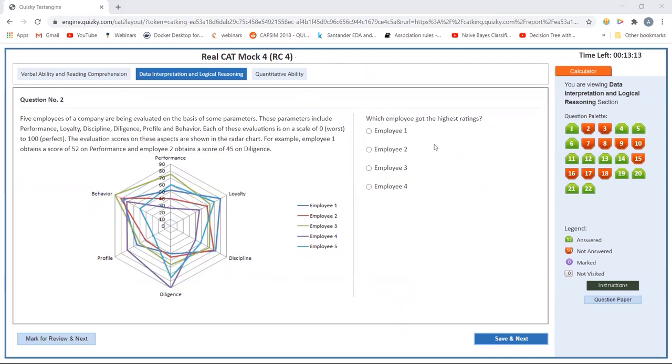Okay, highest rating. Now I have to calculate. I think I have to write down and calculate. Okay, I won't calculate for everyone. What I'll do is I'll try to see which portion is the most stretched one. I will only calculate for those employees.